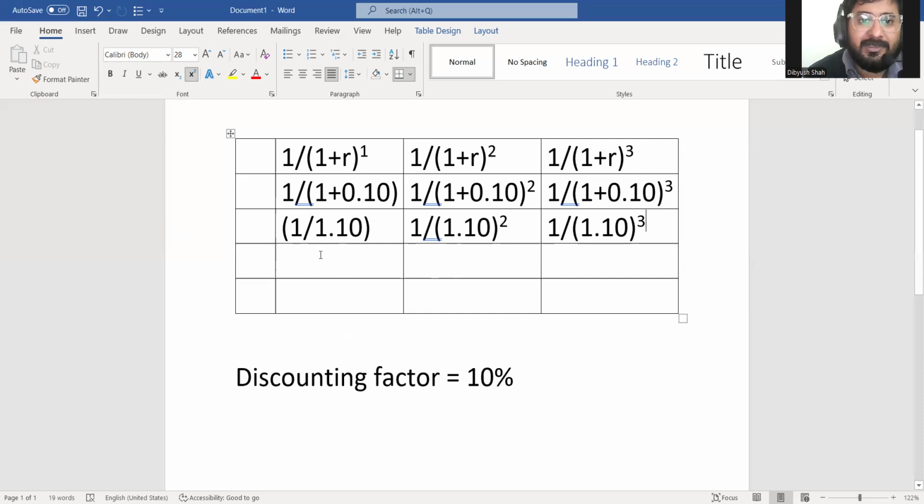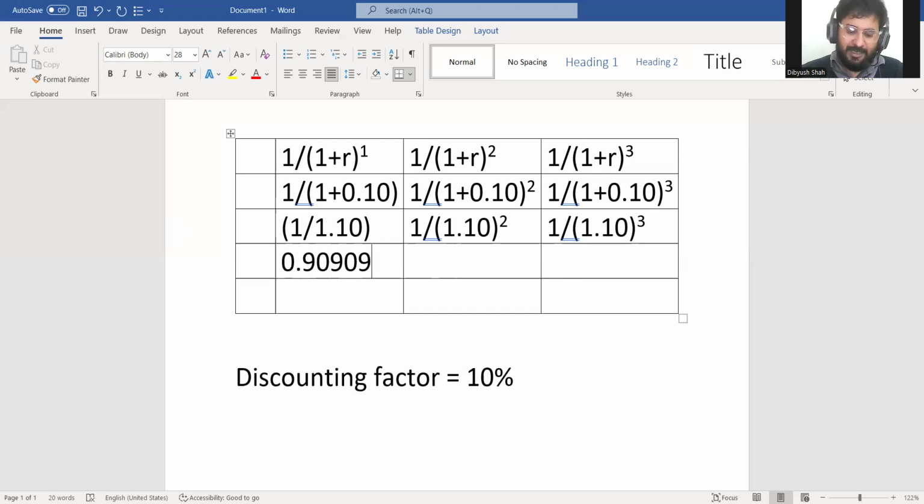So it will be 0.9090909. So I can take up to 5 decimals. Now you don't need to do much. In order to go to the second year, you can simply press equals to.